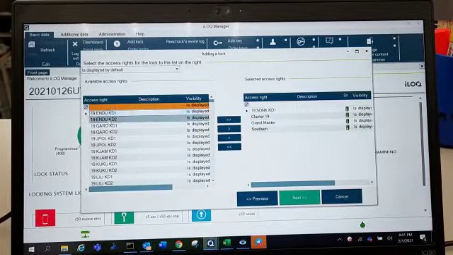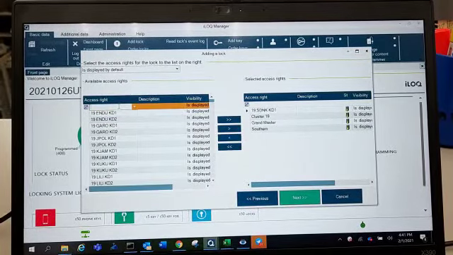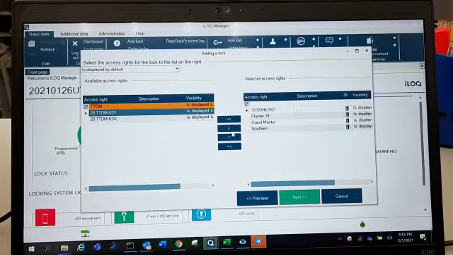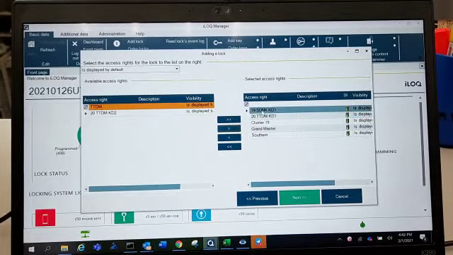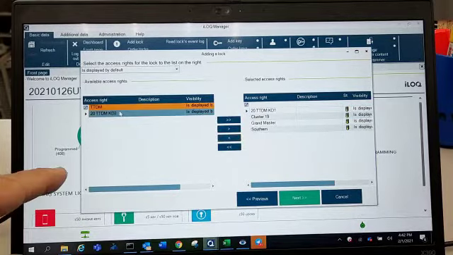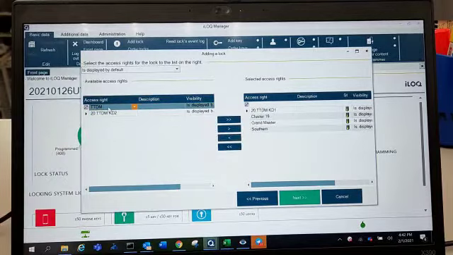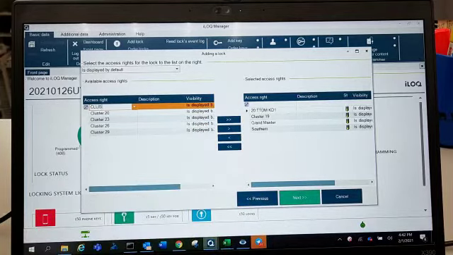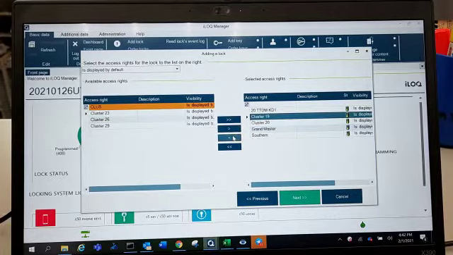Okay, so we need to choose the exact one. So we try to find the site TTDM here, and then move to the right and then remove unused. Okay, we go to the cluster. We choose cluster 20, go to the right and then remove. Okay, so next.